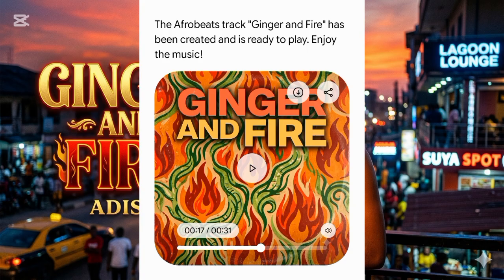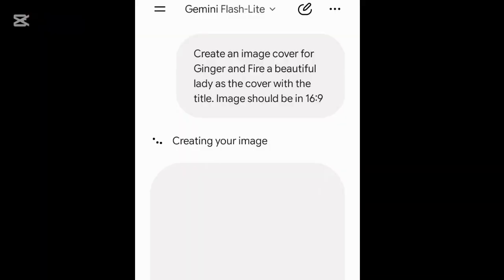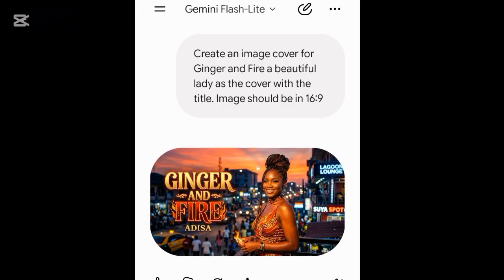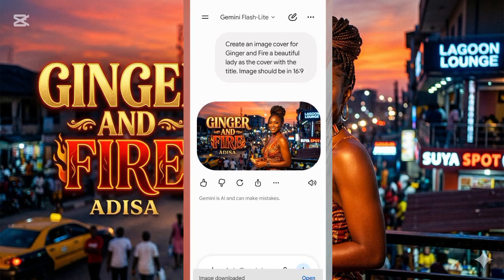Just go over and give Gemini another prompt that you're going to use to get the cover of this particular image. Now what you need is: generate an image cover for ginger and fire. Do you see? A beautiful lady. You can use a man, you can use a woman, anything you want to use. 16 by 9, and then you are going to download it and upload it to your phone.